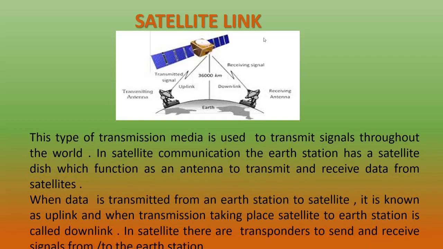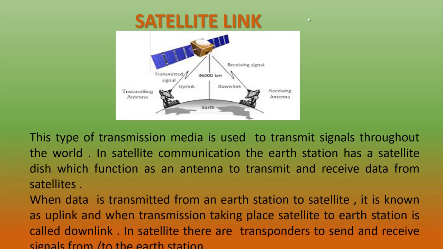When you transmit a signal from the transmitter antenna to the satellite, it is known as uplink. And when the transmission is from the satellite to the receiving antenna, it is known as downlink. When data is transmitted from an earth station to the satellite, it is uplink. And when transmission takes place from the satellite to the earth station, it is downlink.